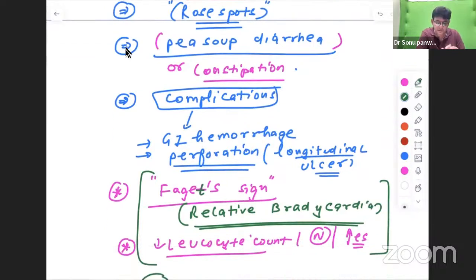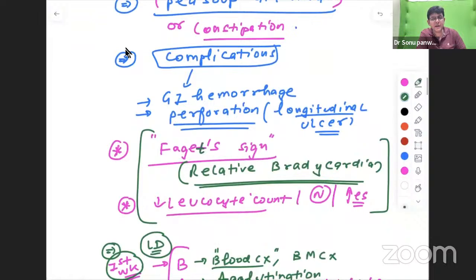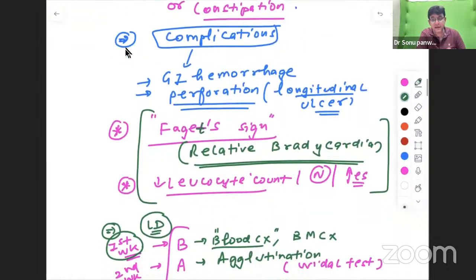Complications of this particular one. Complications include GI hemorrhage. This can happen. Obviously, how? Because of perforation. And perforation leads to which sort of ulcer? Longitudinal ulcer. Whereas transverse is seen in TB and flask-shaped is seen in Entamoeba histolytica. Is it fine? Then these particular clinical signs like Faget sign, relative bradycardia: with every 1 degree increase in temperature, there is a 10 beats per minute increase in tachycardia, but in this it is only 5 to 6. So that is termed as relative bradycardia.